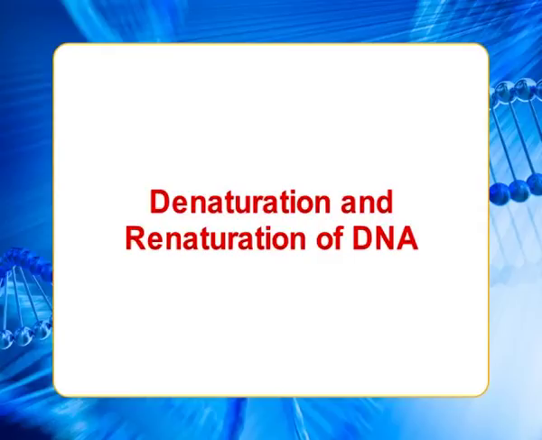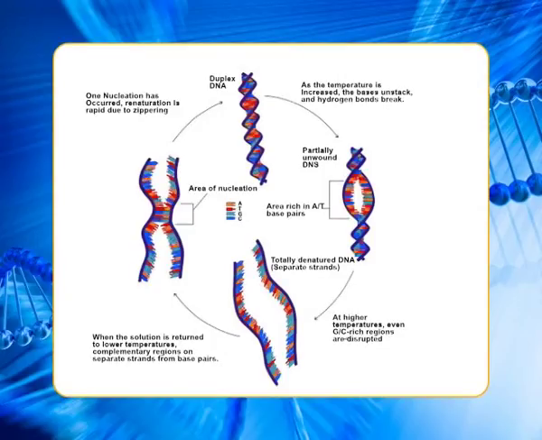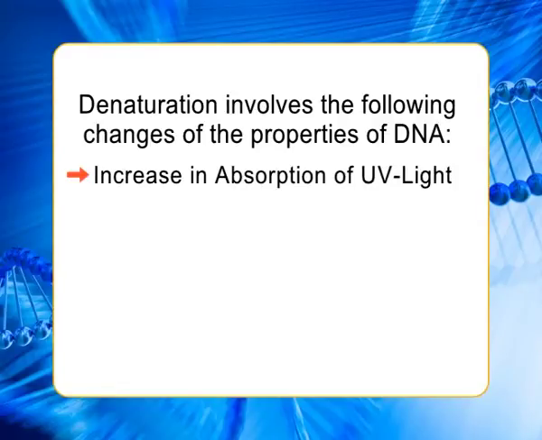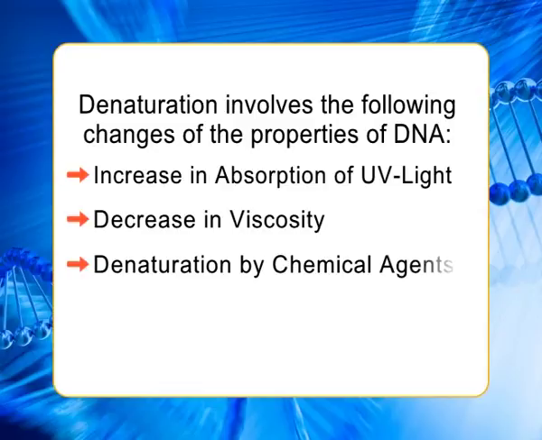Denaturation and renaturation of DNA. Denaturation of the DNA double helix takes place by the following denaturing agents. Denaturation by temperature. Denaturation involves the following changes of the properties of DNA: increase in absorption of UV light, decrease in viscosity. Denaturation by chemical agents, effect of pH on denaturation.